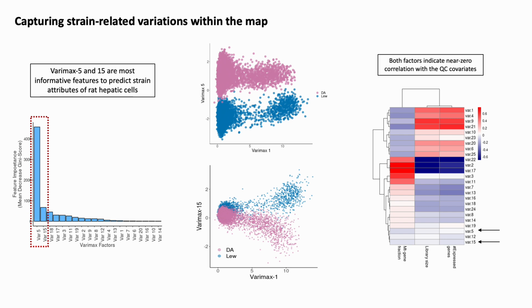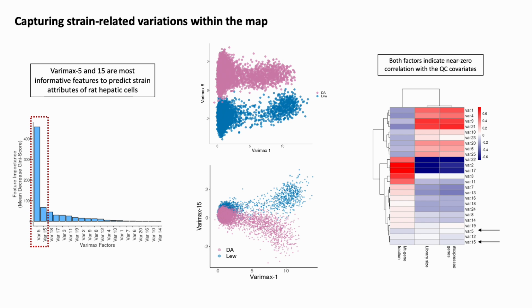A random forest model was used to identify the varimax factors that capture strain-specific variations. This classifier was trained to predict the strain attributes of each cell by using varimax factors as input features. The factor with the highest feature importance score was chosen as the best match factor for the predicted covariate.